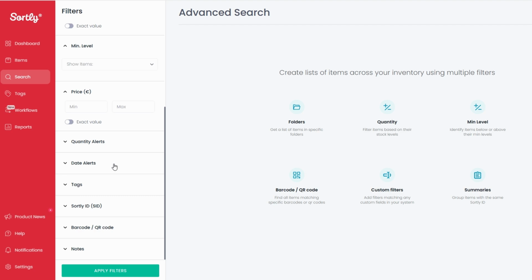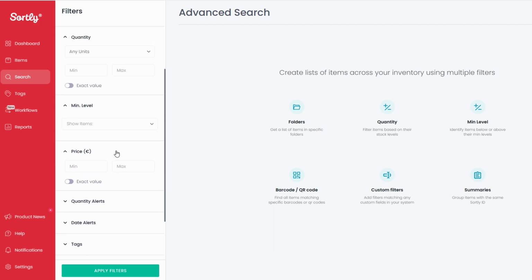Imagine running out of a key product right before a busy season. With Sortly, you can set minimum stock levels for each item in your inventory. For instance, if you're managing office supplies, you might set a minimum level of 10 for printer paper. When the stock dips below this threshold, Sortly automatically sends you a notification. This feature helps you stay ahead of shortages and ensures you always have enough stock on hand.